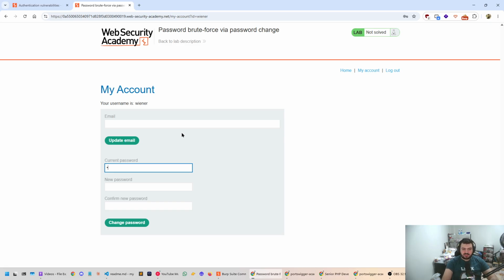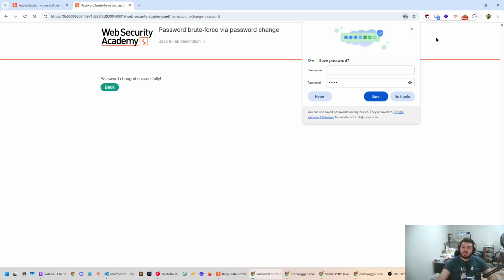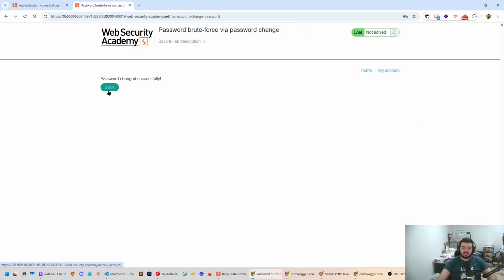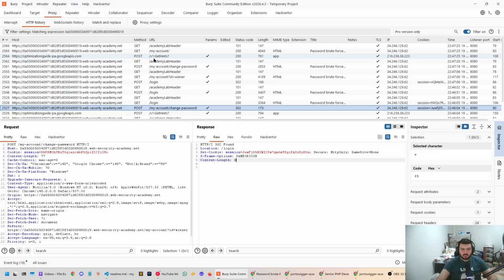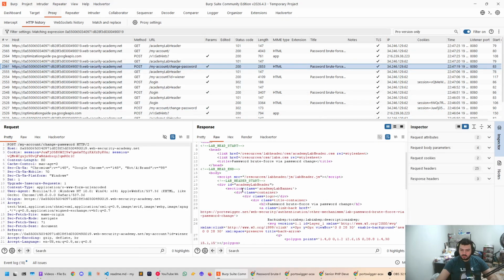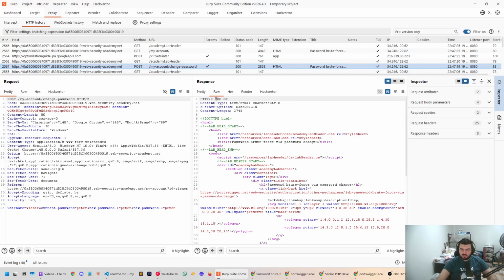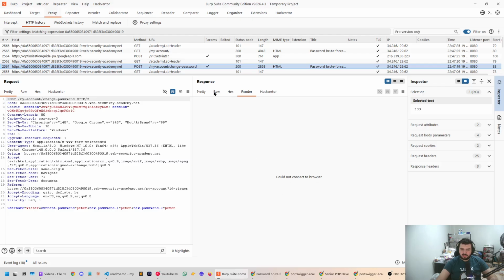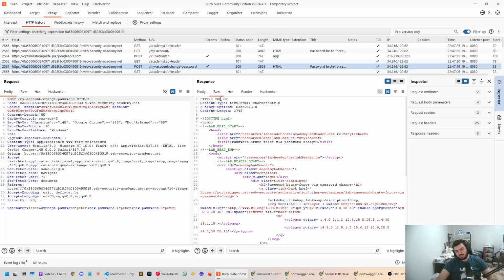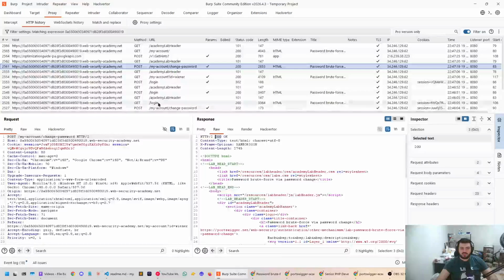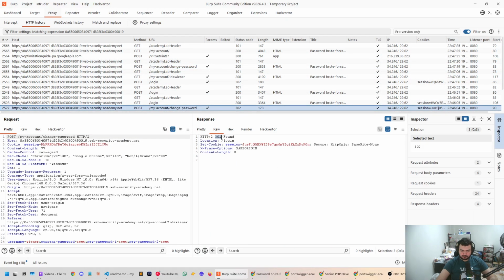Okay, let's do a correct one. So I'm going to write my password, but I'm going to write Peter in the other two. Aha, okay, so it says password changed successfully. So here we actually got a 200. Basically we got a 200 response, but when it was unsuccessful, we got a redirect response, which is a 302 response.